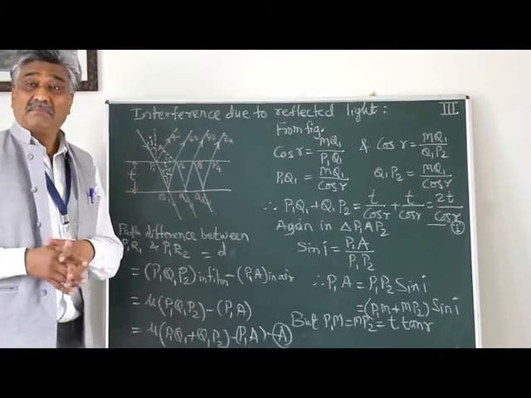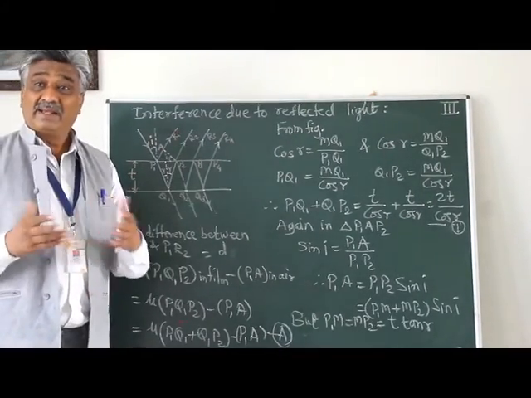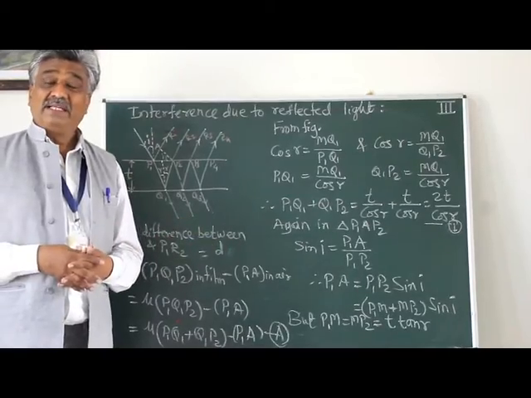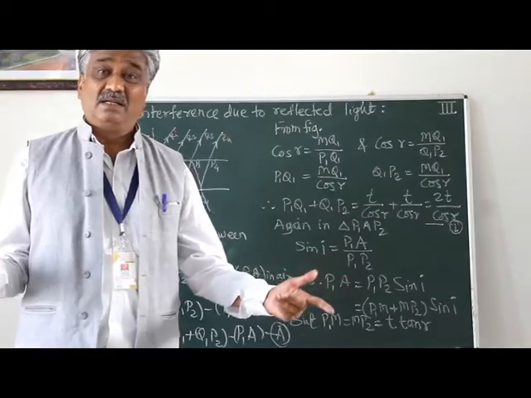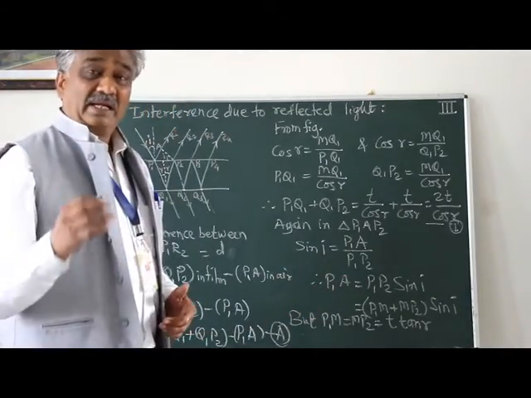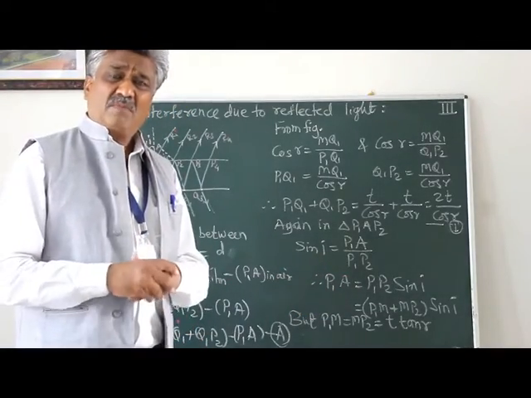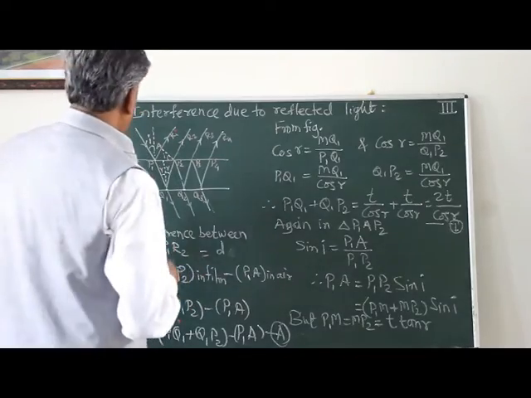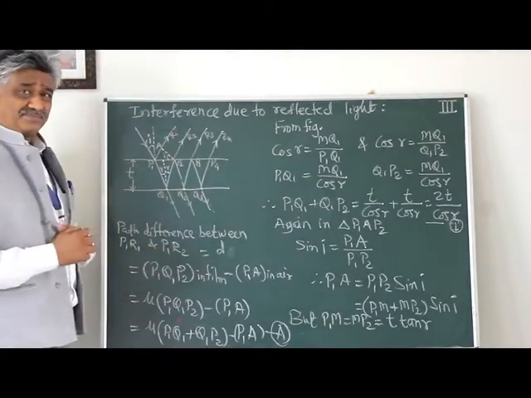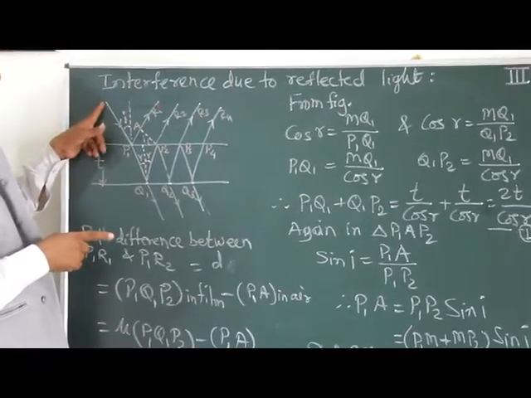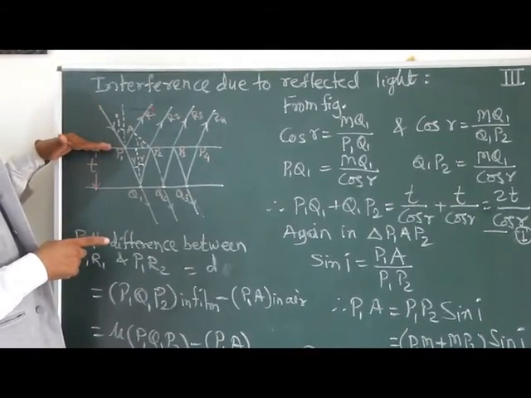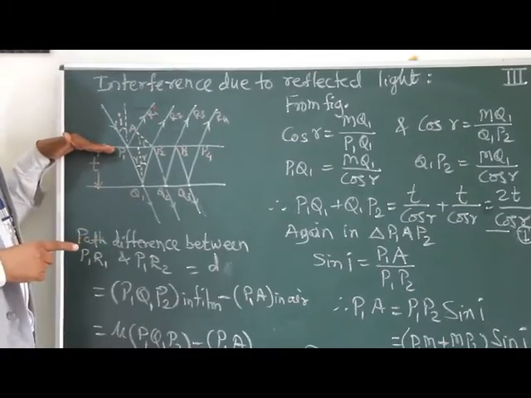It may be a very thin layer of water, or a very thin layer of any transparent material, maybe glass having micron thickness. And consider a beam of monochromatic ray which gets incident on the upper surface of the film.